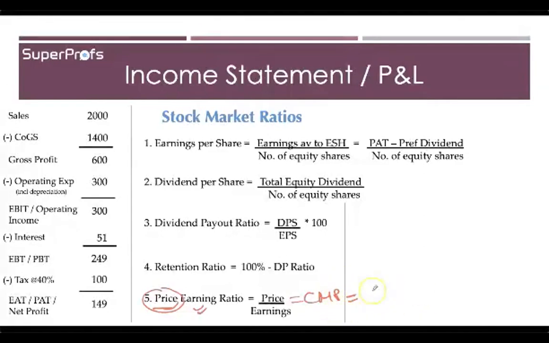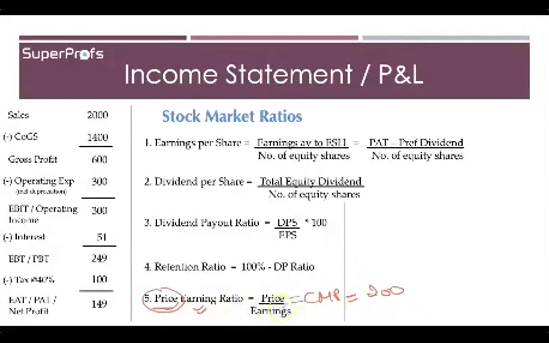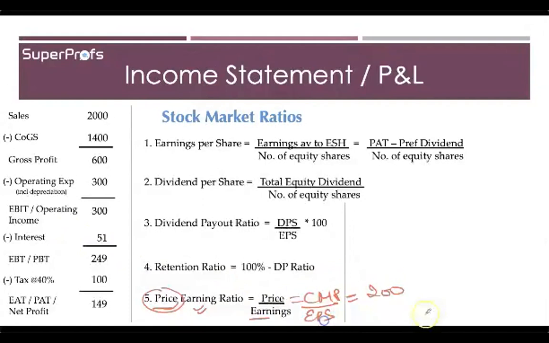Let's assume that this is 200 rupees. And this has to be divided by the earning. Here, what we mean by earnings is the earning per share. And the earning per share is 14.3. So you divide this by 14.3, the value comes around 14.